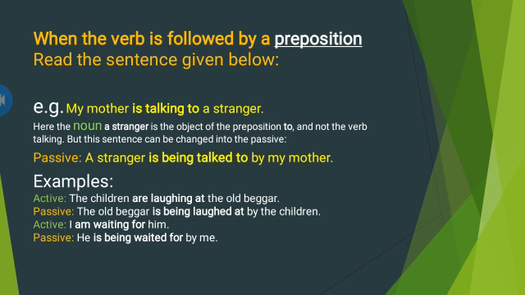Here are some examples. The children are laughing at the old beggar. The passive voice of this sentence will be, the old beggar is being laughed at by the children. At will remain with the laugh. I am waiting for him. He is being waited for by me.